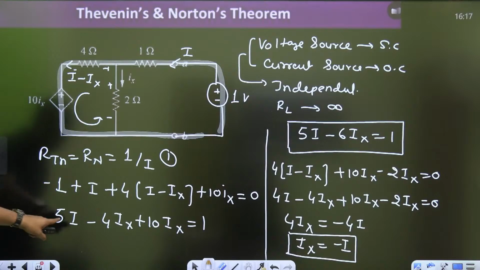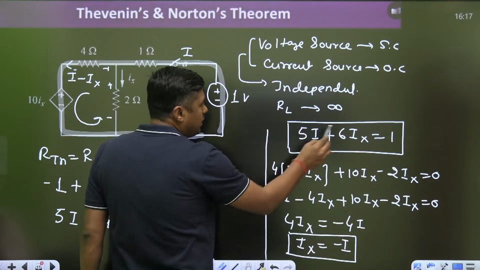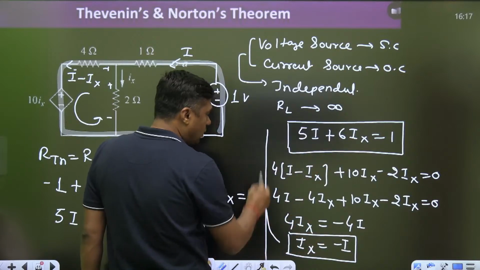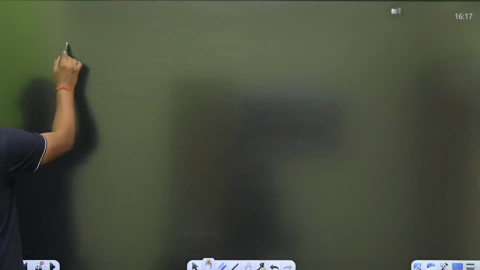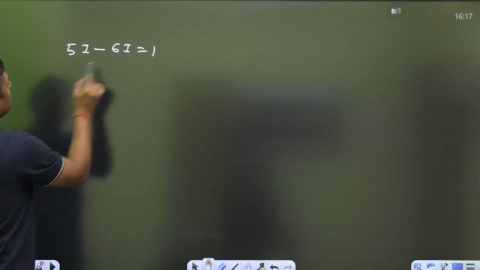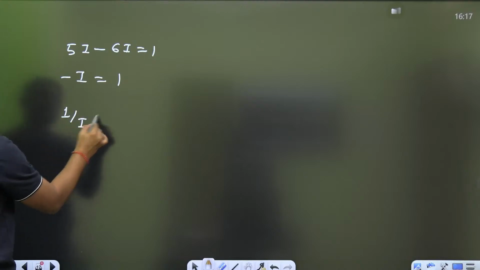Okay, see here, this is the calculation mistake. 5I plus 6Ix is equal to 1. So Ix is equal to what? Minus I. Now put here minus I, then it will become 5I minus 6I is equal to 1. So minus I is equal to 1. So what is the 1 by I? 1 by I is equal to minus 1.